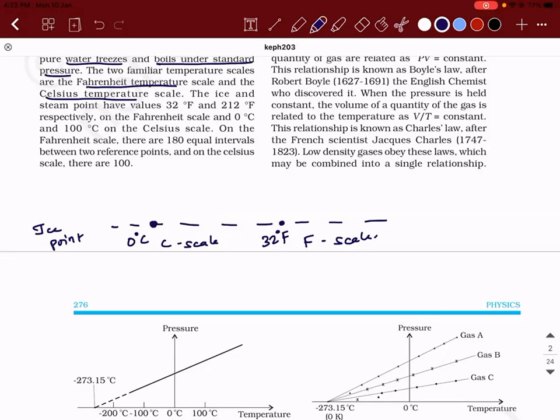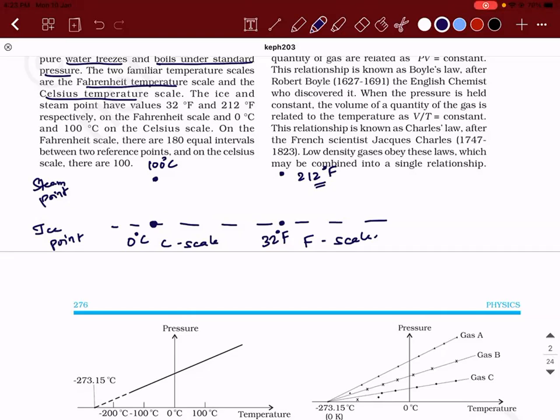And what happens to the steam point? With respect to the Celsius scale, it is 100 degrees Celsius. Whereas here, from 0 to 100 the difference is 100, so are you going to write 132 degrees Fahrenheit? It will be wrong. On the Fahrenheit scale, the steam point is 212 degrees Fahrenheit. Are you able to understand this? So the two fixed points we have taken are the ice point and the steam point.